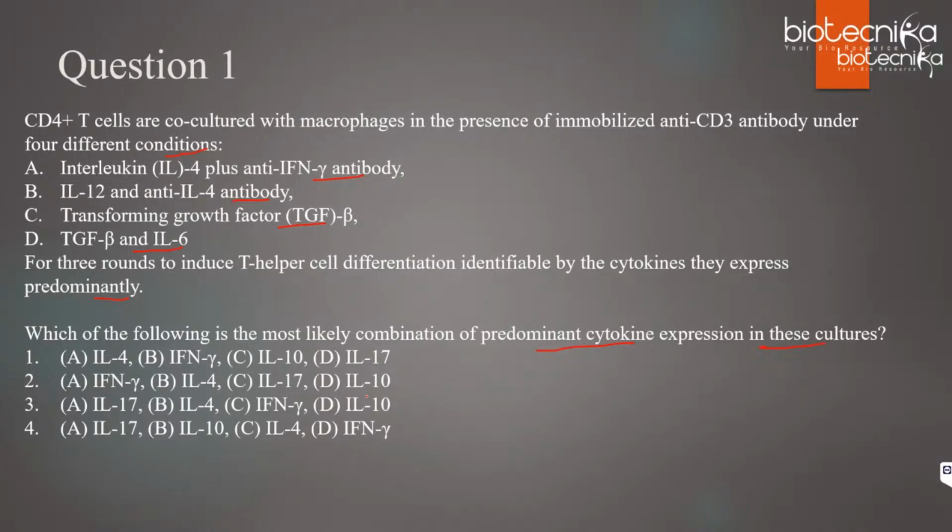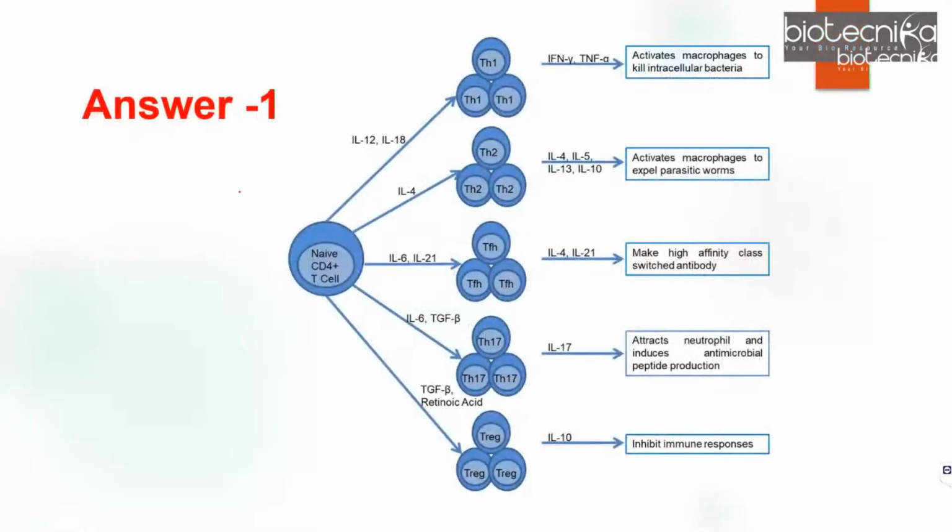For this question, you have to know under different conditions what are the various cytokines that are released. So these are the different conditions. The answer for this question is actually option 1. Now how will you get to that answer? You need to know this complete figure that I'm showing you over here. So what does the figure show?